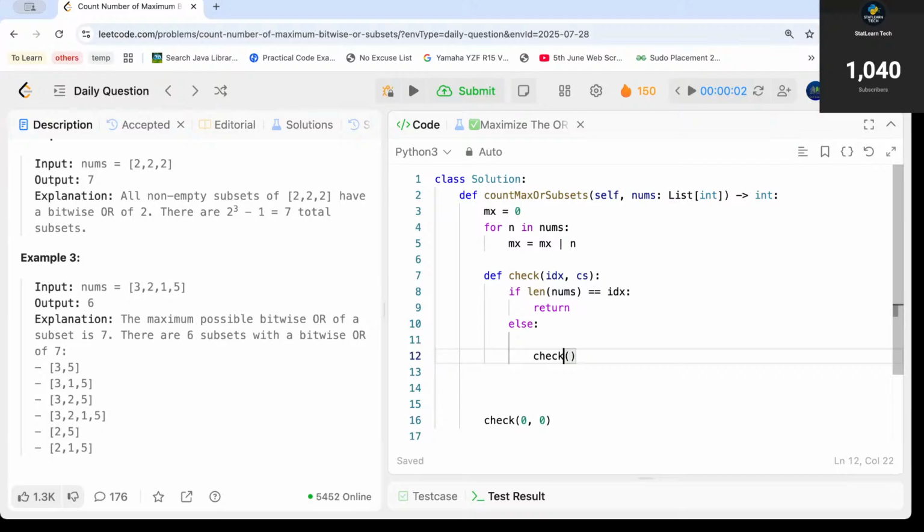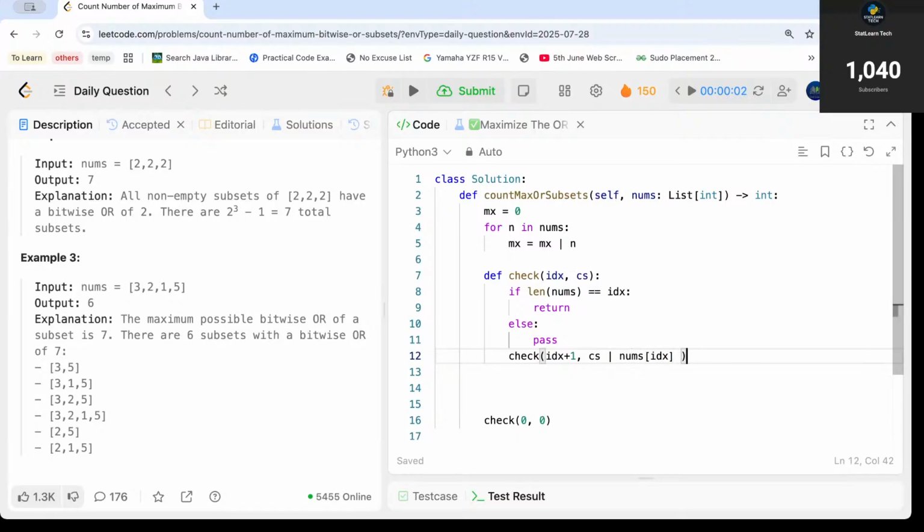So what we can do is, we can call the check function again, and let me put a pass in the else as of now. We need to call the check function with the next index, that is my next element. For the first subset, with my current sum, I can take the bitwise OR with my current sum and the current element, which is nums of idx.